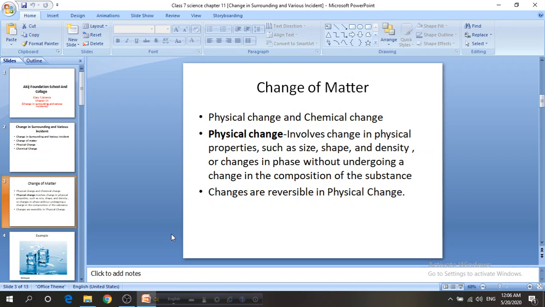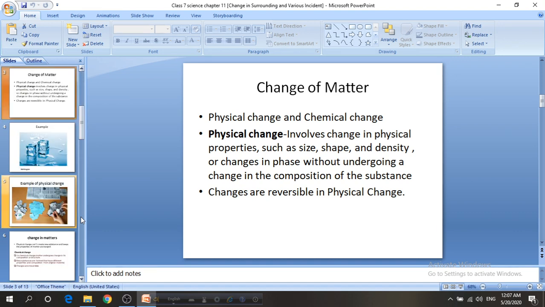If we think about water, we see water in liquid state and we see ice in solid state, but both are the same thing, only their size and shape have changed. So in physical change no chemical bond or combination is formed, and we can reverse the changes.